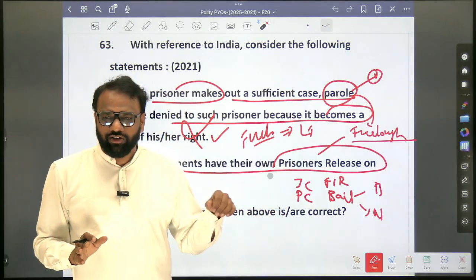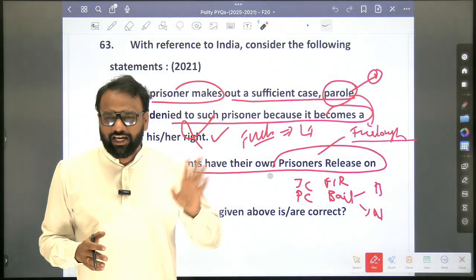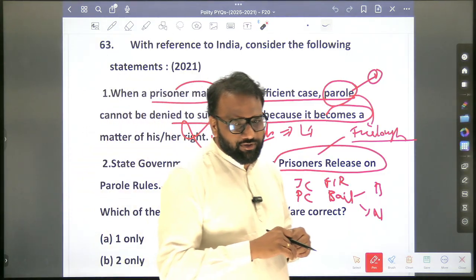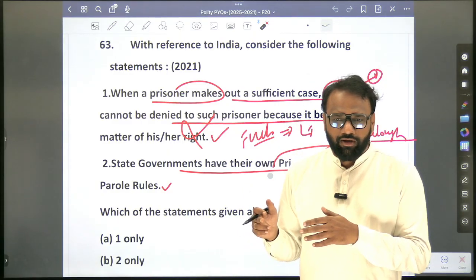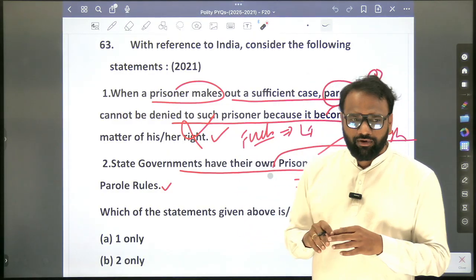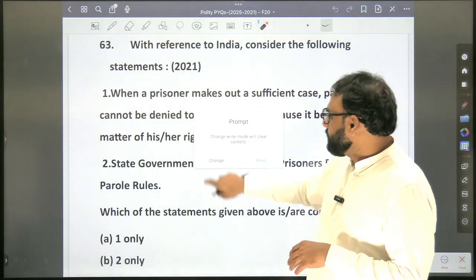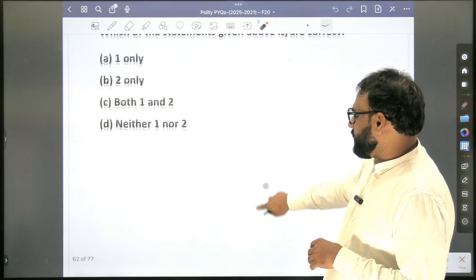Again, don't do a PhD on this, making a list of all the various words which are present in IPC or CrPC. No, these are the famous words which repeatedly appear in the newspaper. We'll only focus on those words. Okay, so we'll focus on judicial custody, police custody, parole, furlough. One more thing you mentioned, bail. Okay, FIR. So bailable, non-bailable offence, all those things. So what's the answer here? 2 only. Okay, 2 only.